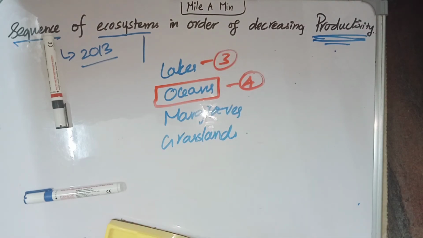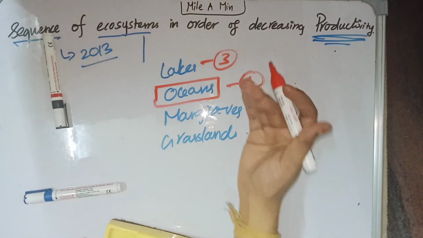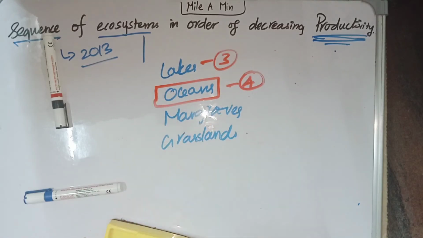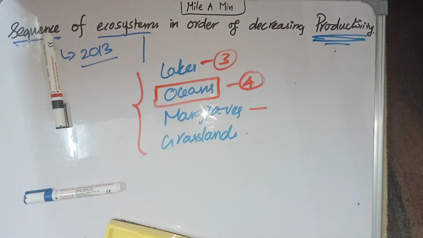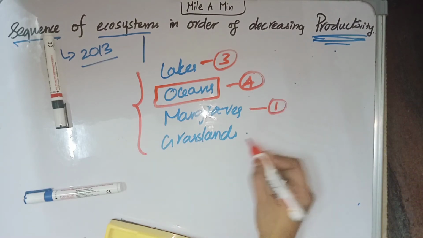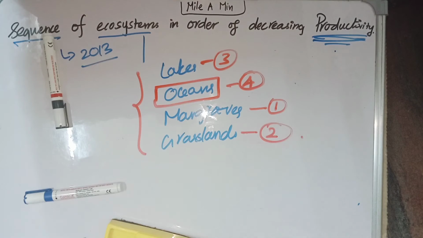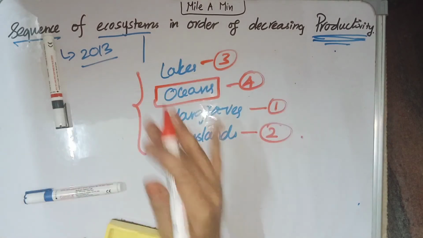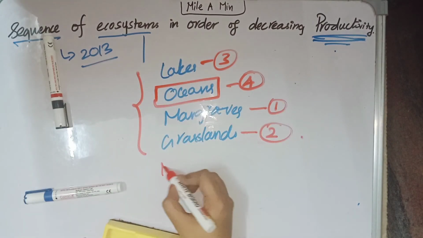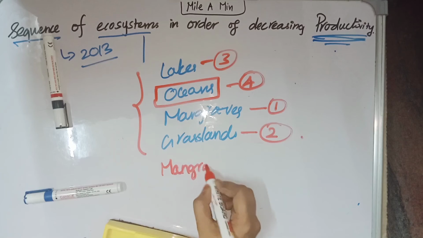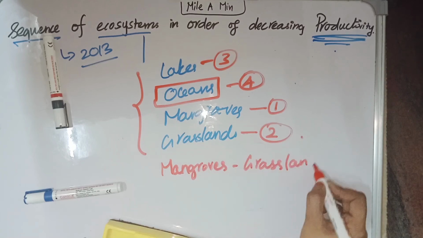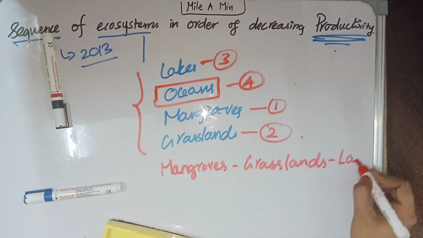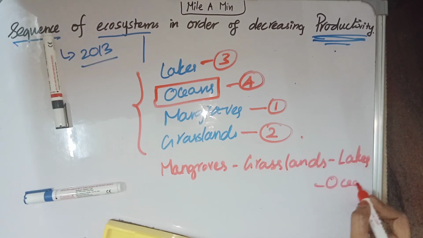The one which has the highest productivity among these four is mangroves, so number 1, and the second one is grasslands. So the order is mangroves, then grasslands, then lakes, finally oceans.